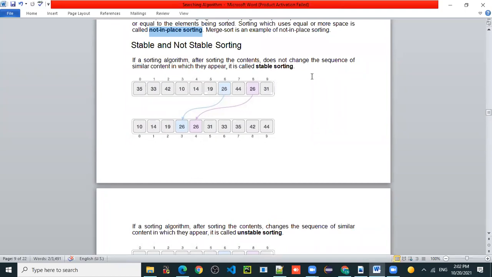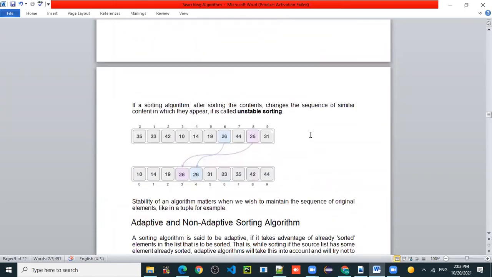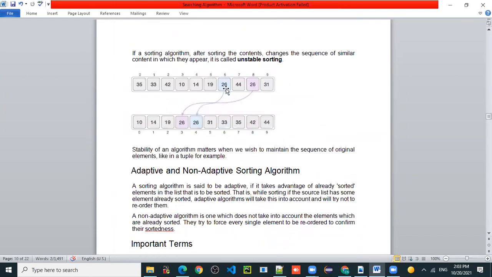So this is called stable sorting. Now you can see here, what is the position of 26? I have shown it in light blue color here, and light pink here. What is the position of the first 26 in the unsorted order? 6.